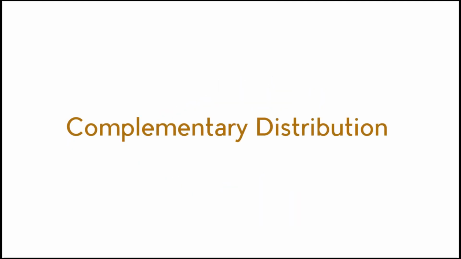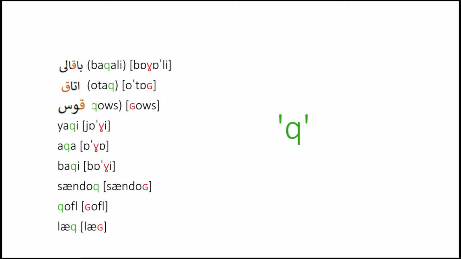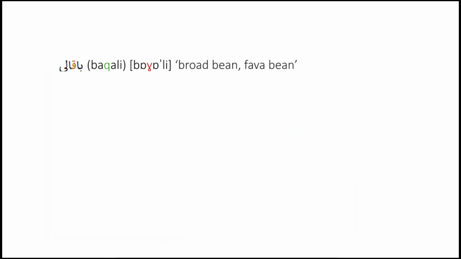Okay, so I want to give examples of complementary distribution from a different language. Examples from Tehran Persian, Persian spoken in the capital of Iran. Let's look at the sound in question, the Q letter. Here I have transliterated Persian words, which means I have written them in a different alphabet, which in this case is Latin. So this word, which is pronounced as baghali, means broad bean or faba bean.